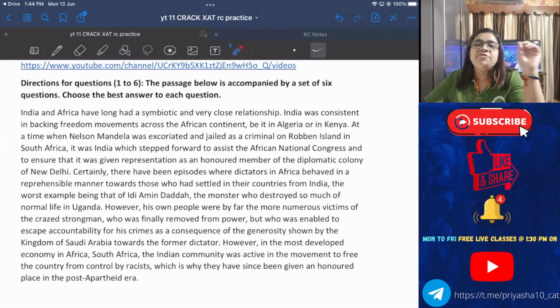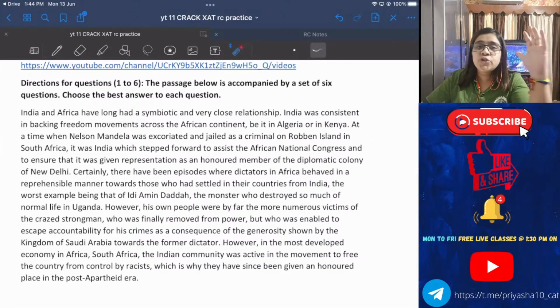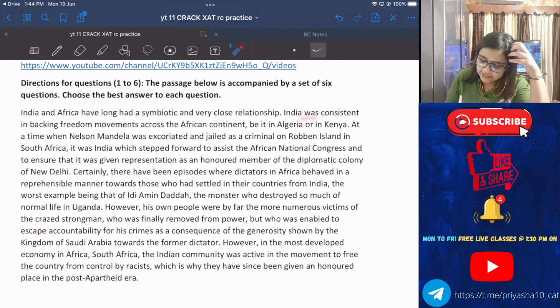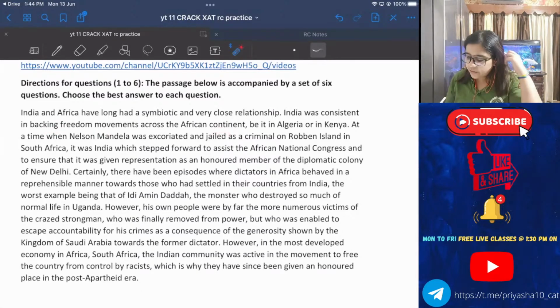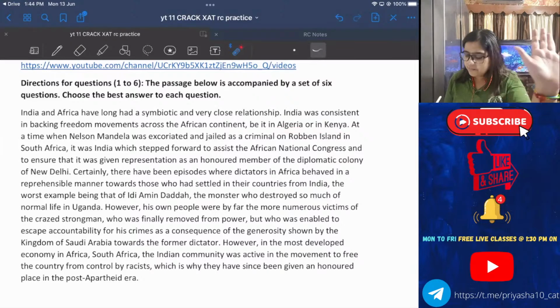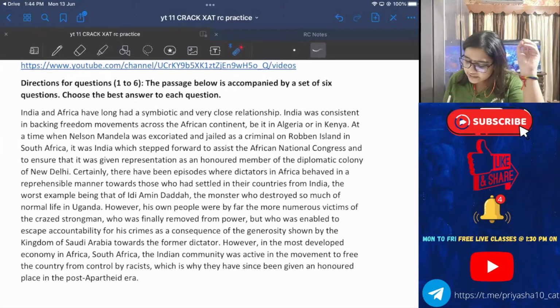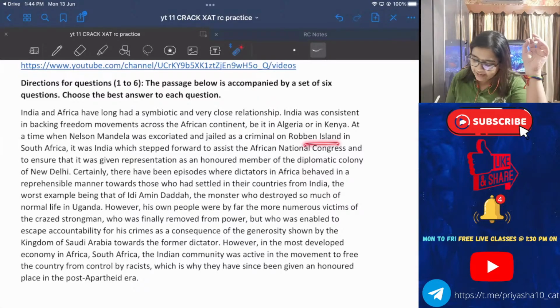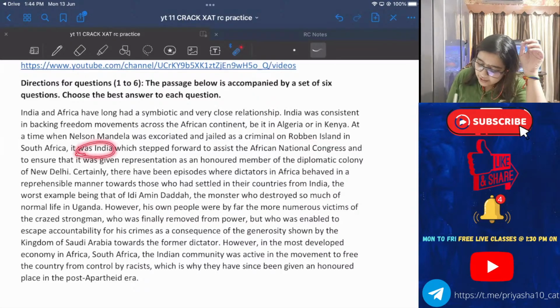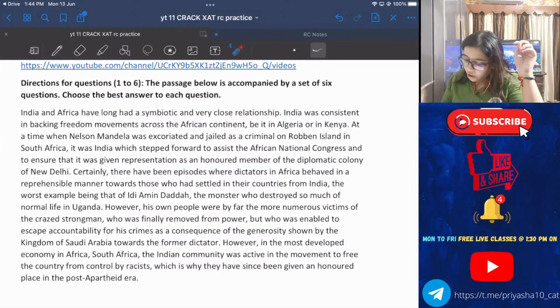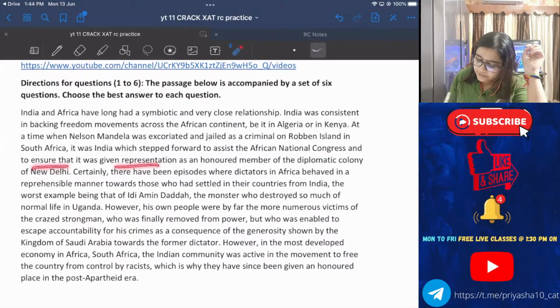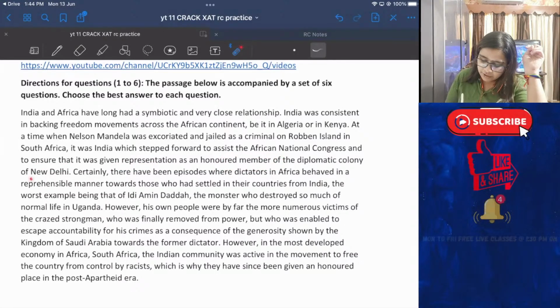The first line is a statement given to you, and whatever comes next is a proof that whatever is mentioned in the first line is true. How is it true? Because India was consistent in backing freedom movements across the African continent, be it in Algeria or Kenya, not important, at a time when Nelson Mandela was jailed and sent to Robben Island as a criminal. It was India which stepped forward to assist the ANC, the African National Congress, and to ensure that it was given representation as an honored member of the diplomatic colony of New Delhi.